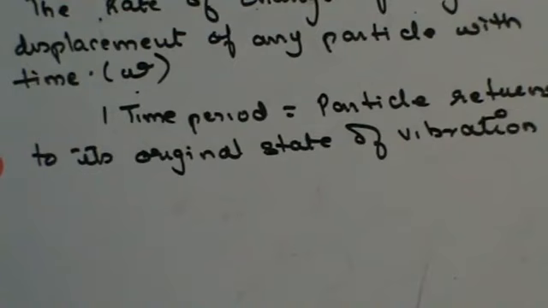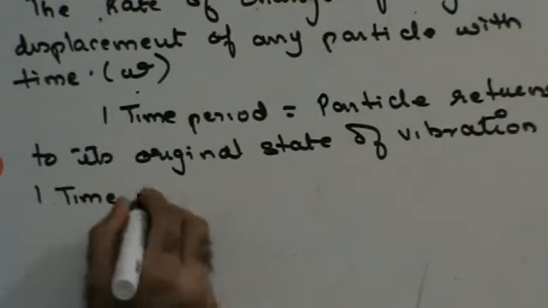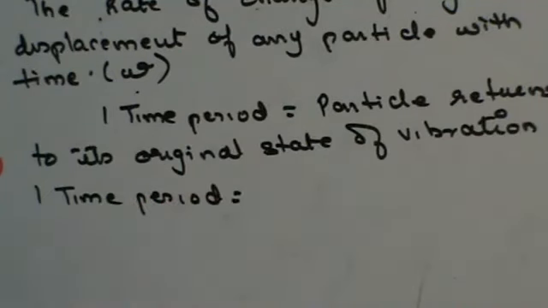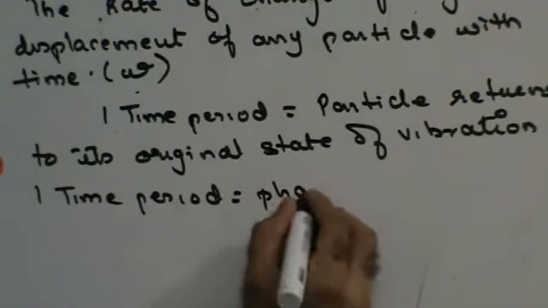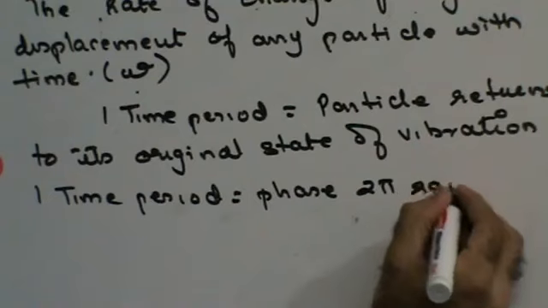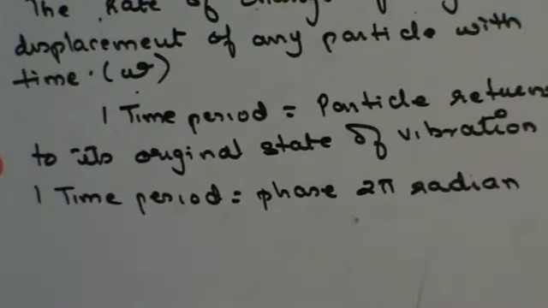So in one time period, what is the phase that is covered by it? It covers a phase of 2 pi radians, because if it is going to get back to its original position, it has completed one full circular motion.